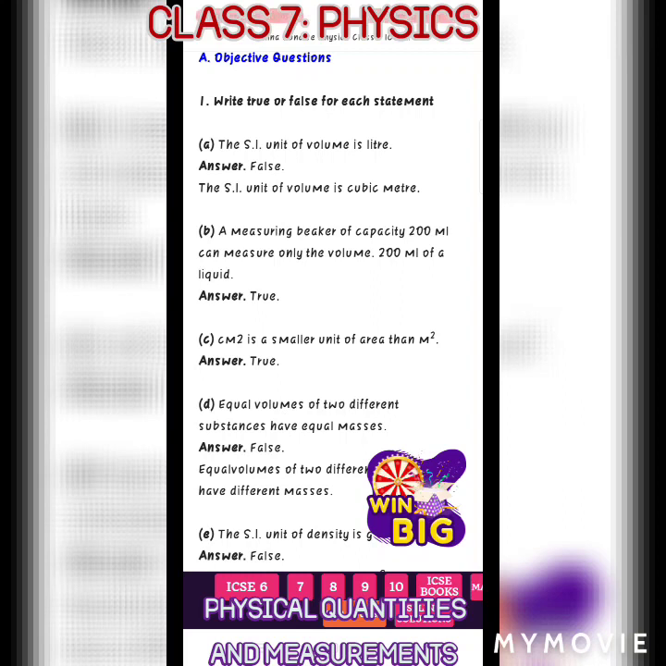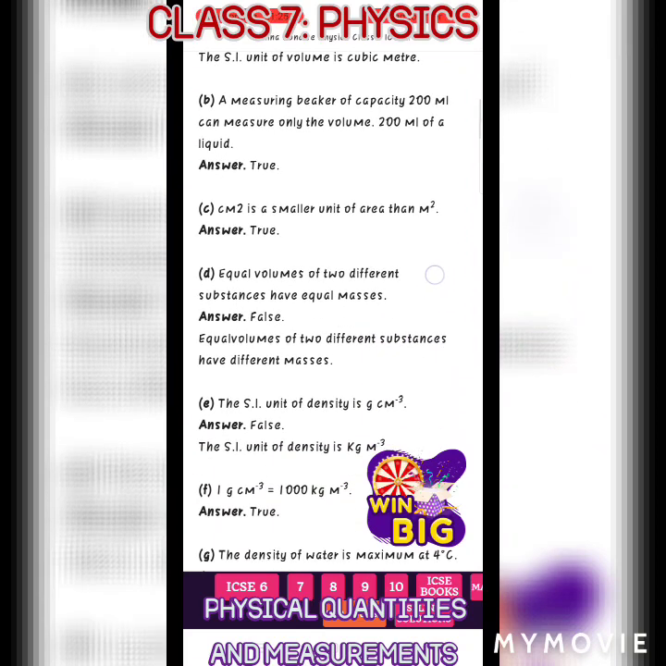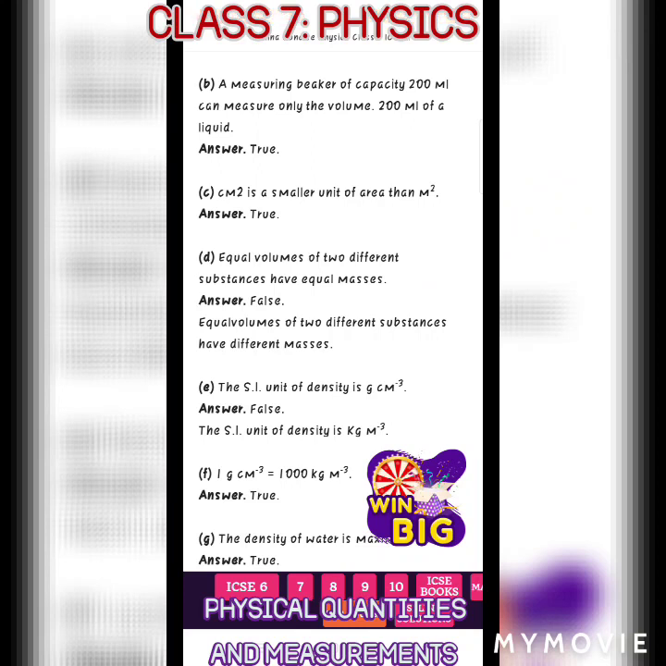Centimeter square is a smaller unit of area than meter square. True. We know centimeter is smaller than meter. Therefore, centimeter square is smaller than meter square. Equal volumes of different substances have equal masses. False. The correct statement is equal volumes of two different substances have different masses.